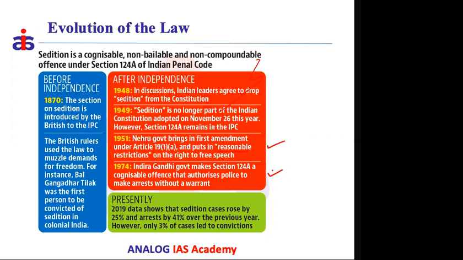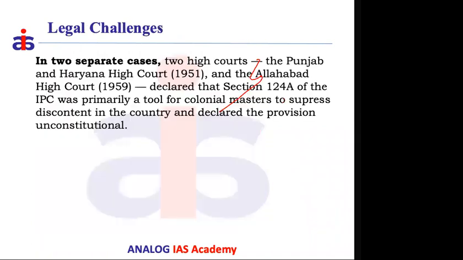That is needed in most cases. But for some cases, which they call severe offenses, the government may add a provision that the police can arrest individuals without a warrant. So this is how the sedition law became even more stringent after 1974. Then, after independence, was this law not contested before the courts? It was contested. See these two specific cases that happened in 1951 and in 1959. Those cases were filed before two different high courts at two different times.